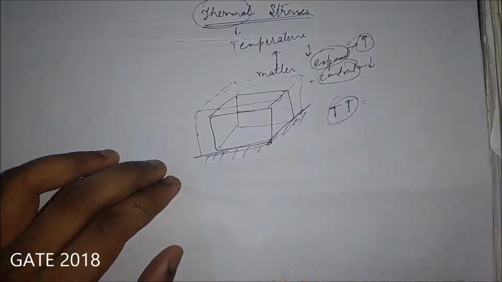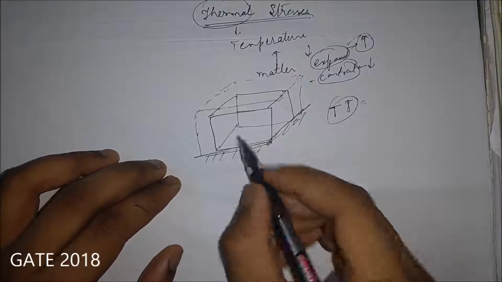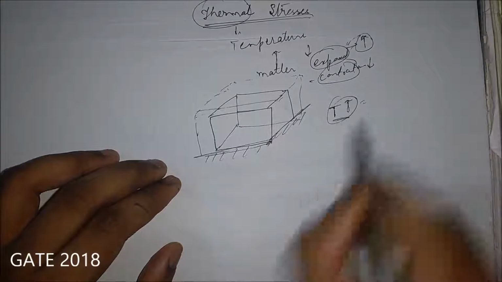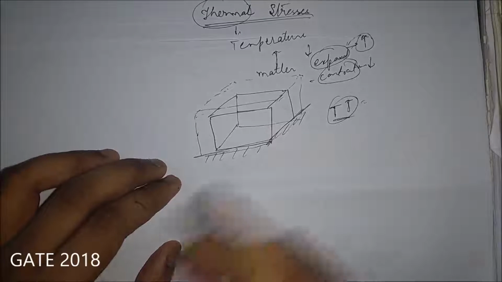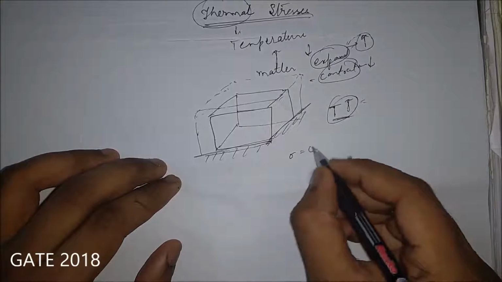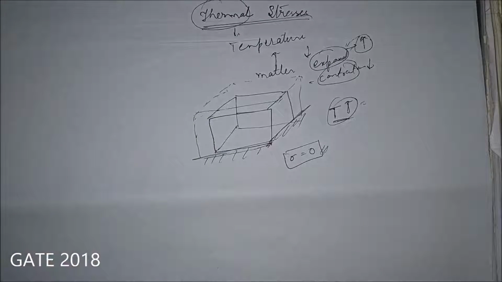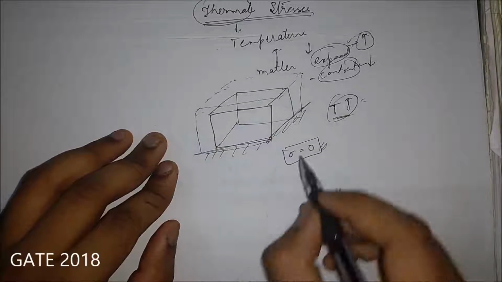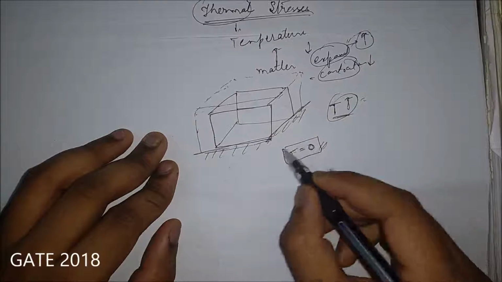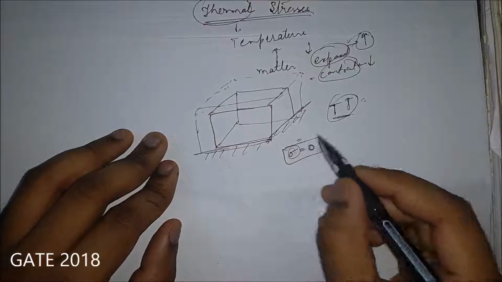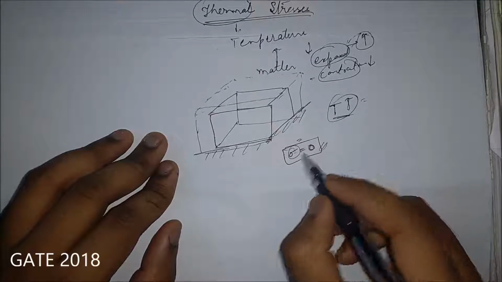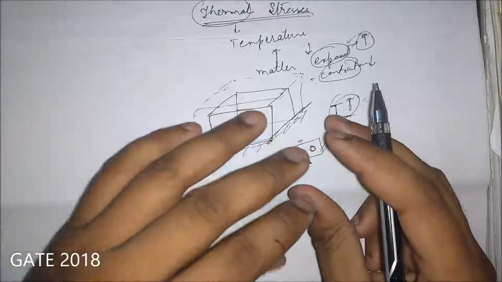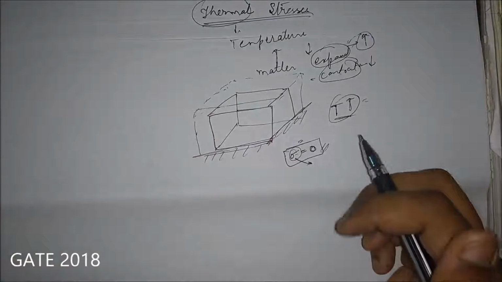Now if I ask you the question, what kind of stresses are induced in this box due to the change in the temperature? The answer will be straight away 0. Why? Let me explain. What is the definition of stress? In the first chapter I have told, stress is nothing but the resisting force offered by the body against an external force.